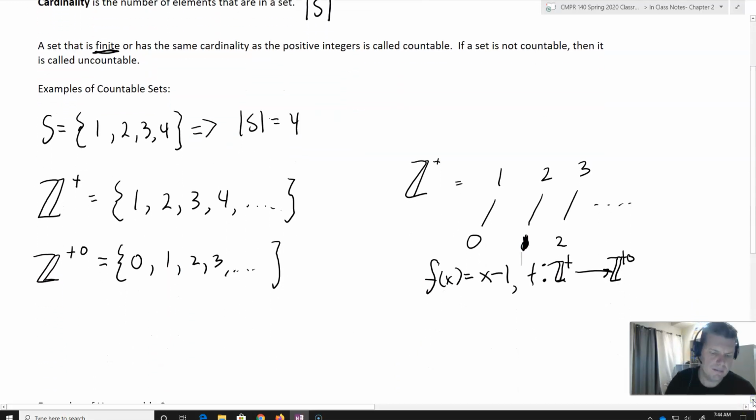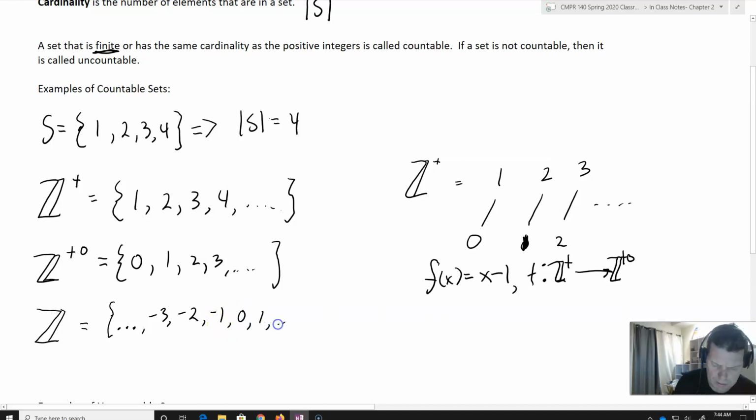In fact, the integers end up being countable, even though they're both negative and positive. So we go dot, dot, dot, -3, -2, -1, 0, 1, dot, dot, dot, and so on and so forth. I'll leave it up to you to think about what the bijection is going to look like for that. You can find it pretty easily online too if you want. Another set that's also countable, and this proof is inside your book, so we're not going to get into it right now, is the set of all rational numbers.